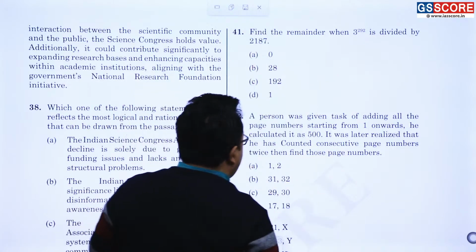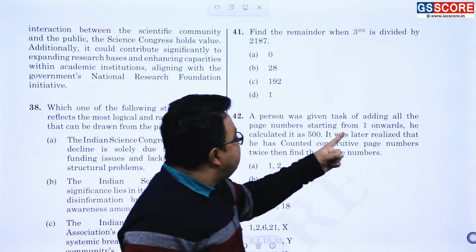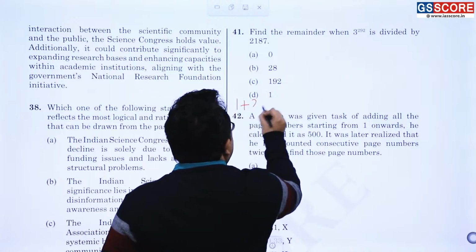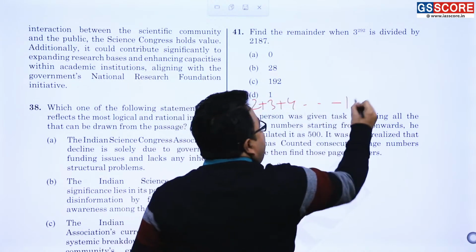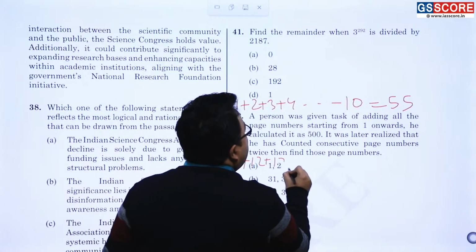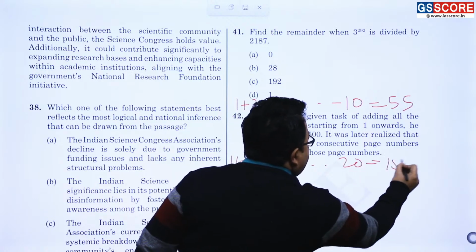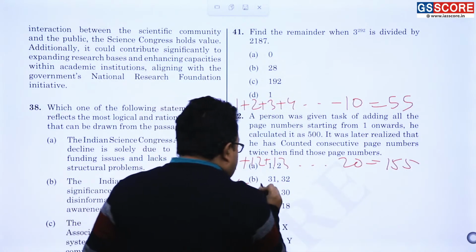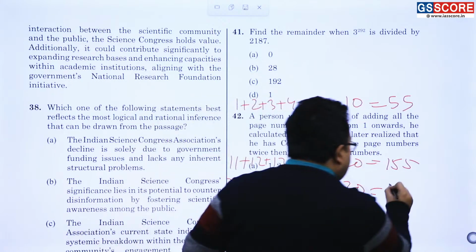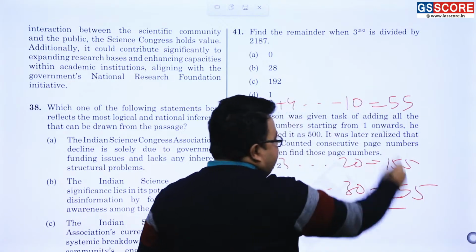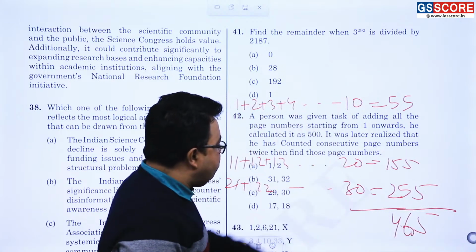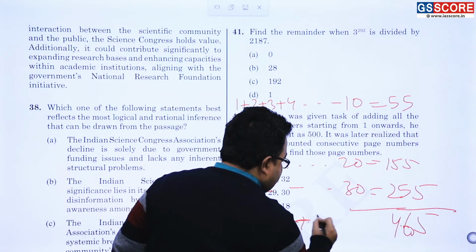I have to just go along with the other question. A person has been given the task of adding all the page numbers starting from 1 onward. Just do it. 1 plus 2 plus 3 plus 4 up till 10 is equal to 55. Similarly, 11 plus 12 plus 13 up till 20 is equal to 155. Similarly, 21 plus 22 up till 30 will be, of course, 10 and 10 gets added, so 100 gets added, so it becomes 255. When you add each and every bit of it, you get 465. And after this 465, you have to add plus 31.